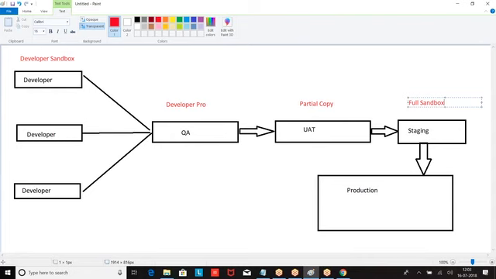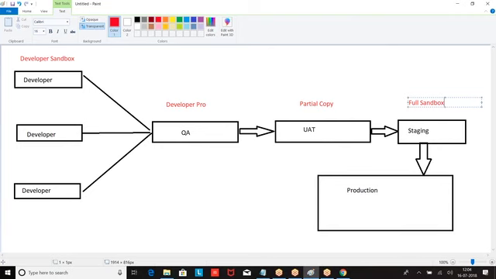Developers will develop the code and send it to QA. In QA, they merge it. Then they send it to UAT, where they test it. If everything is okay, they send it to load testing and performance testing. If everything is working fine, they go for production. This is the general format.